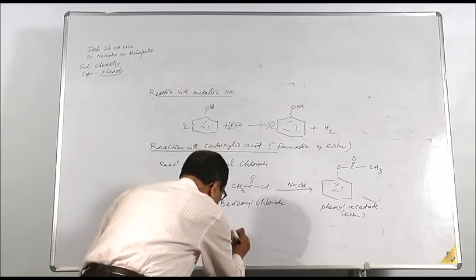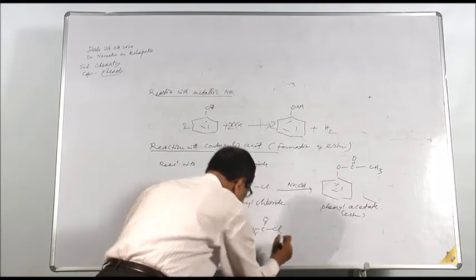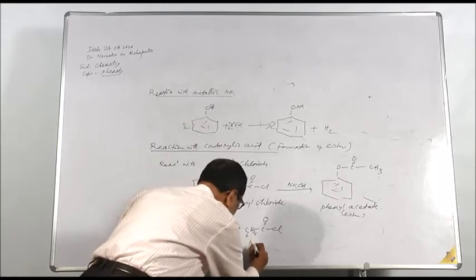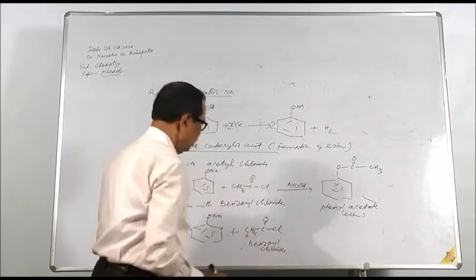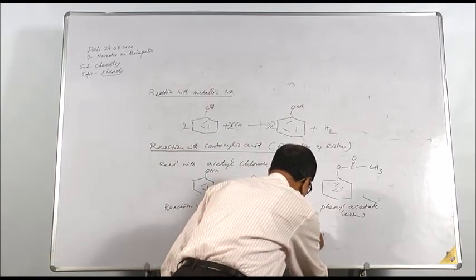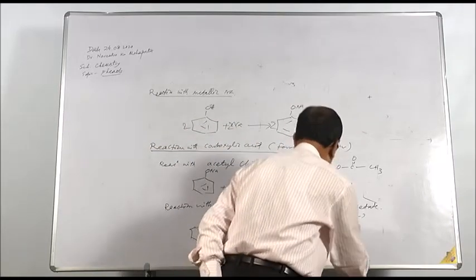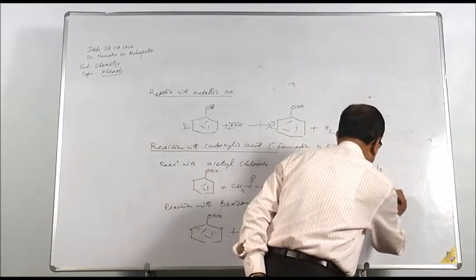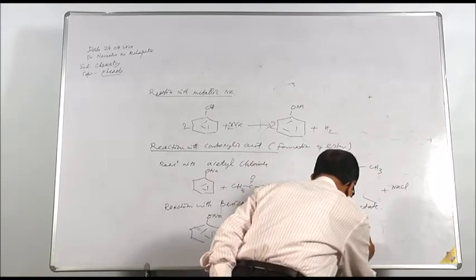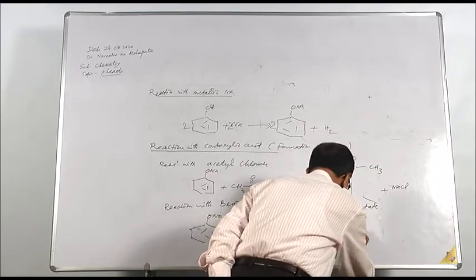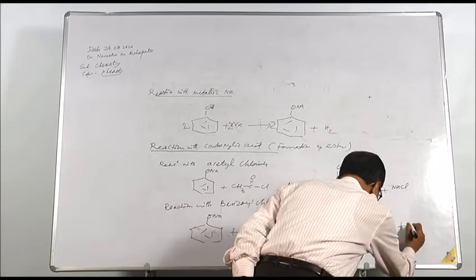That is, if you treat ONa plus C6H5COCl, this is benzoyl chloride, in presence of sodium hydroxide, the product formed will be, of course, here NaCl, plus C6H5.